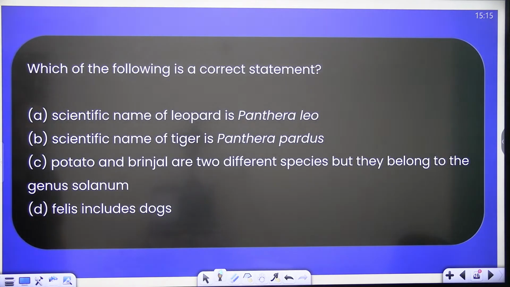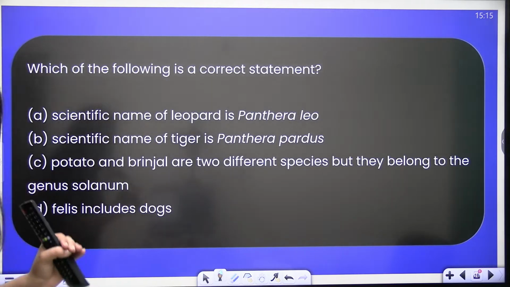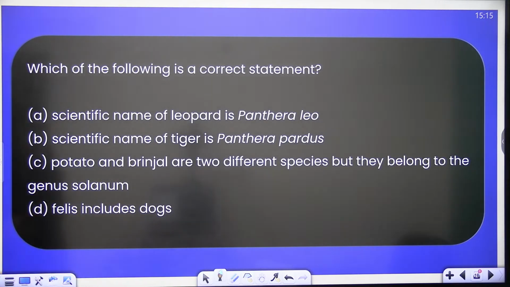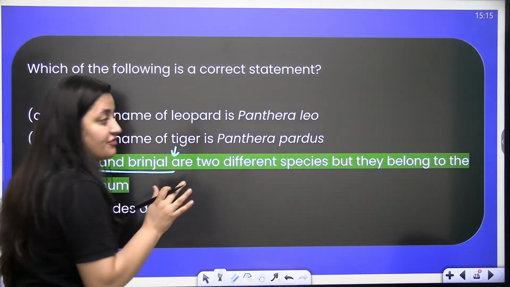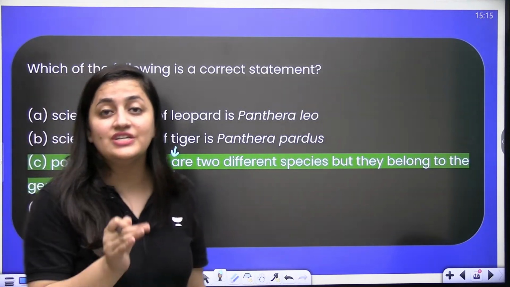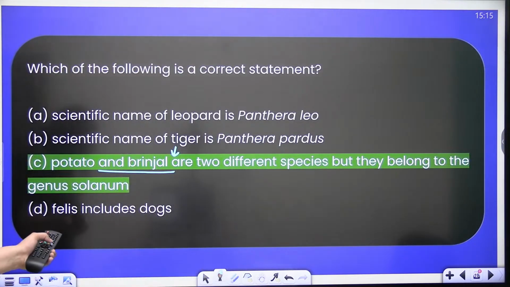Which one is correct here? Quick, everyone. You know the answer. Yes, it is C, bache. Potato and brinjal are two different species, but they belong to the same genus, and that genus is Solanum. Next question.